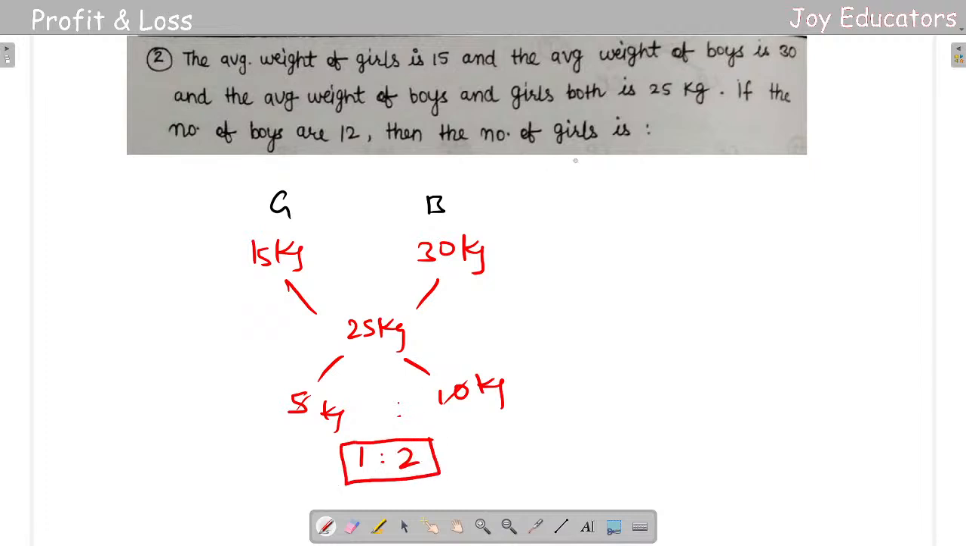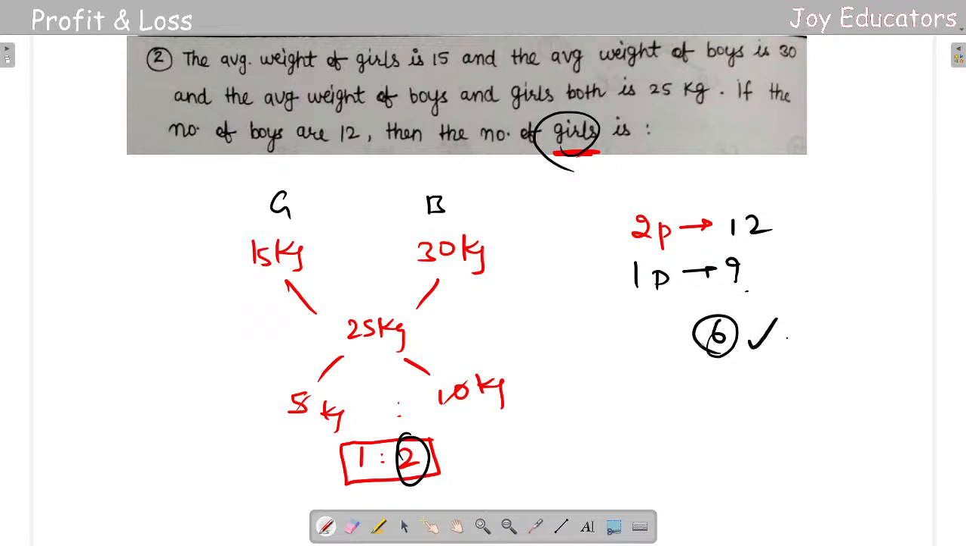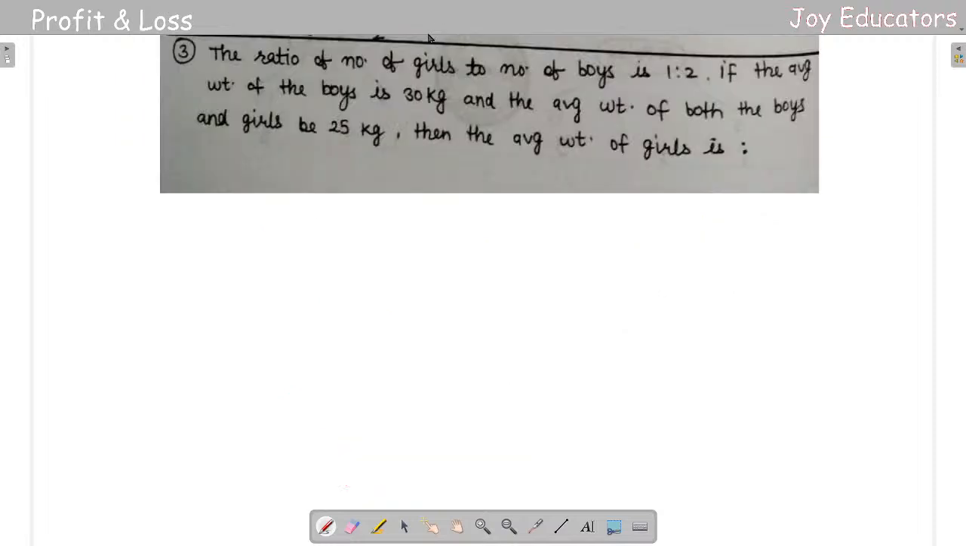But the question is, they gave the number of boys as 12. For two parts, I'm getting 12. For girls this is only one part, right? So for one part, how much? It's going to be 6. So there are 6 girls. Okay, that's really good, Kuppali Pragna. These are basic things.